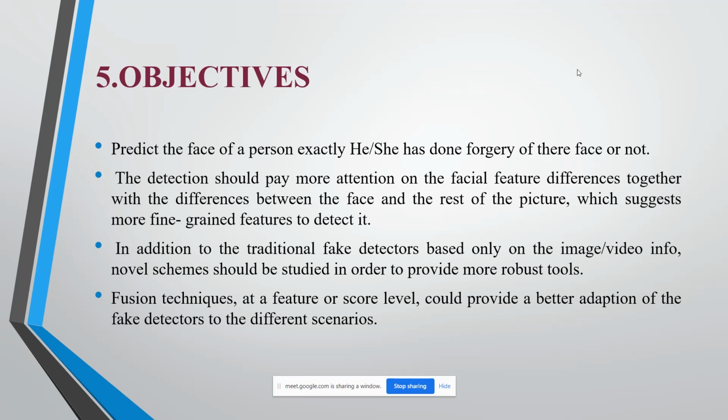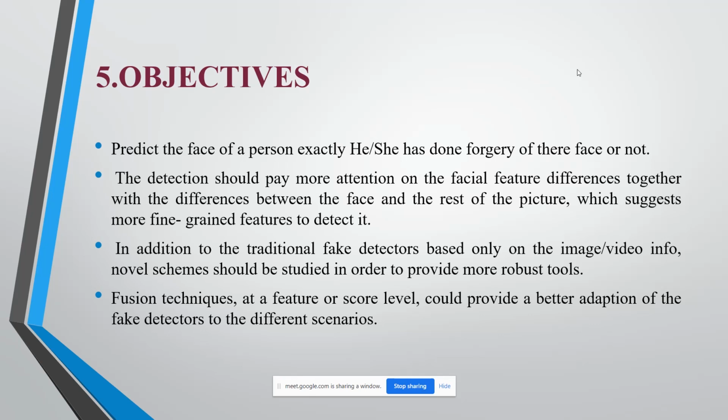The objective is to predict the face of a person, exactly whether he or she has done forgery of the face or not. In addition to the traditional fake detectors based only on image or video information, novel schemes should be studied in order to provide more robust tools.